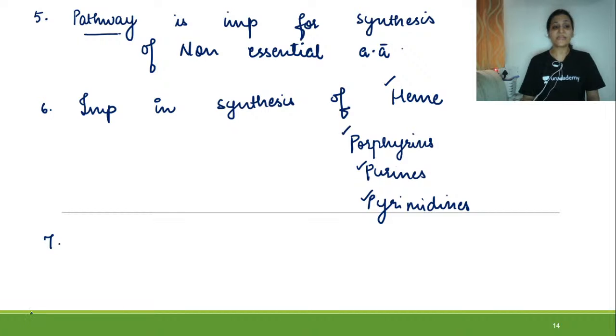Then coming to the next significance of the Krebs cycle.